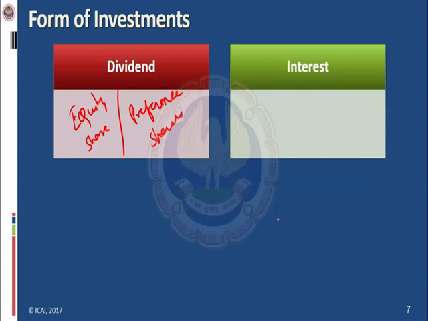Interest. So on which investments can the entity earn interest? It could be fixed deposits, it could be debentures, it could be government securities like National Savings Certificate as well, it could be bonds like NHAI bonds, National Highways Authority of India, and RECL, Rural Electrification Corporation Limited bonds. There are a lot of bonds which have been issued by the government or public enterprises. So they will give a fixed amount of interest. So these are the forms of investment on which an entity can fetch interest income.